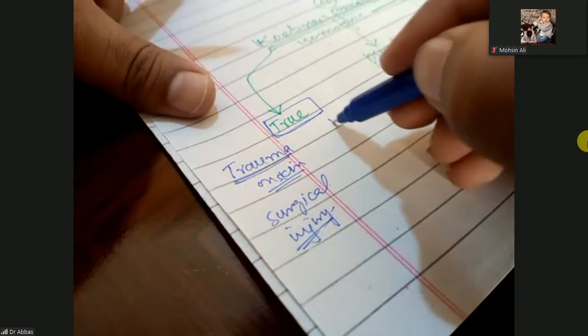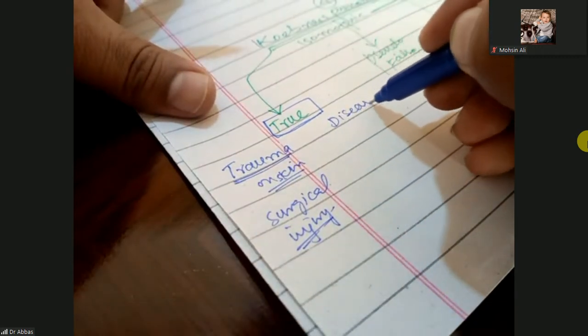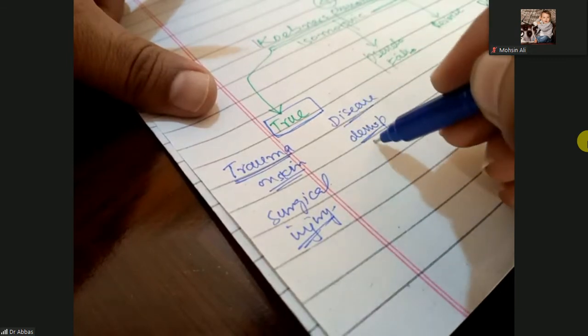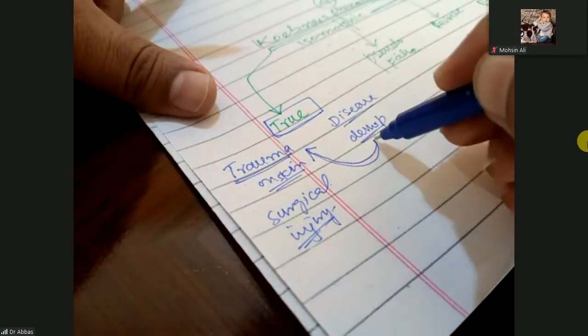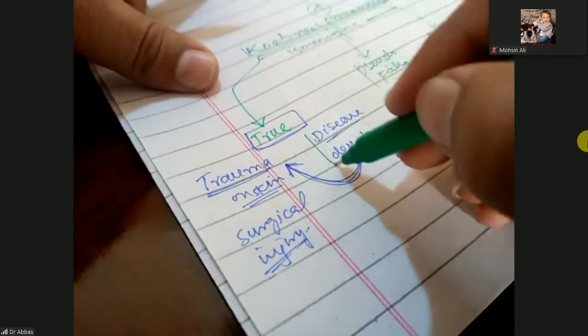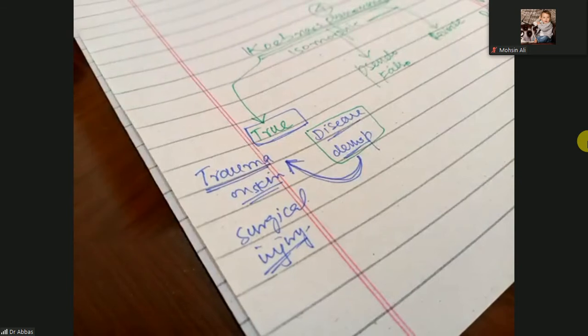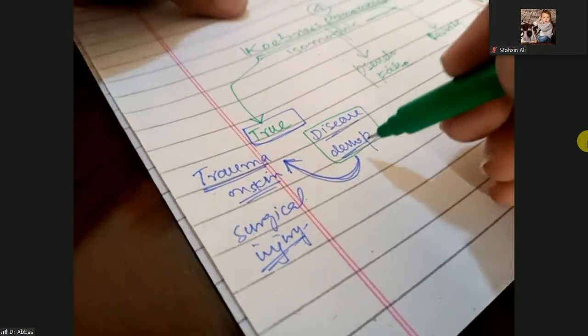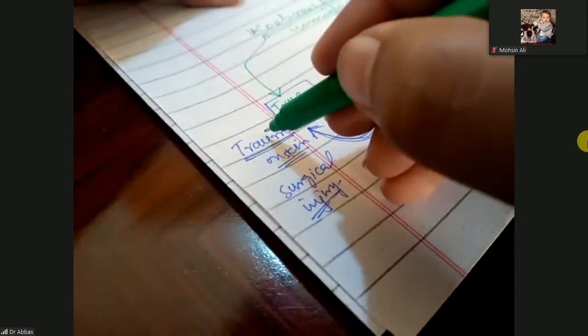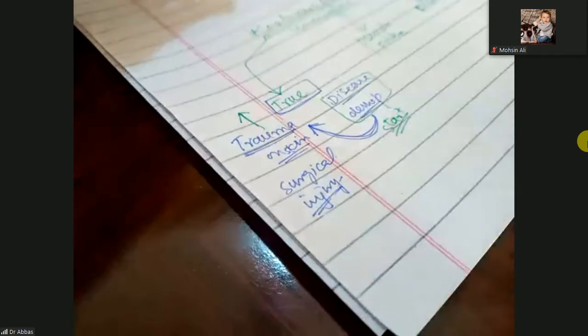So when this autoimmune disease develops, this disease will first develop on this trauma or the traumatic site. If you already have the trauma, when this disease is going to start, first this disease will develop on the site of the trauma.